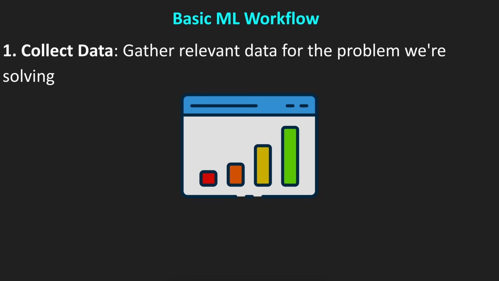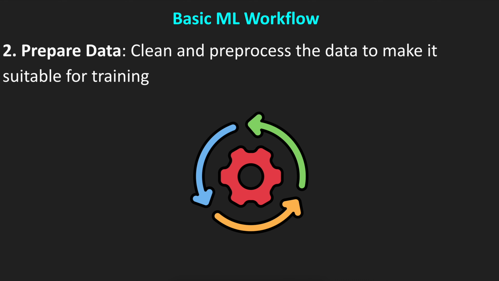So what is the basic machine learning workflow? Let's say we want to create a model that will recognize pictures, or serve some different purpose. The first and most important part of machine learning is data. We need to collect the data. We need to gather relevant data for the problem we are solving. For example, if we are building a model for recognizing different animals, then we need to gather a lot of pictures of different animals, with cats, with dogs, and so on.